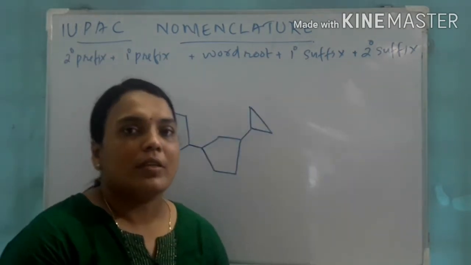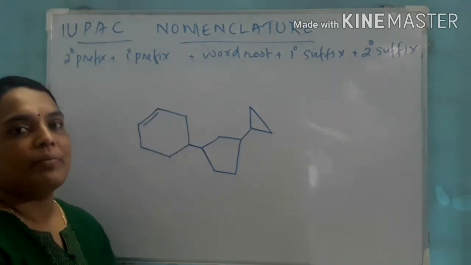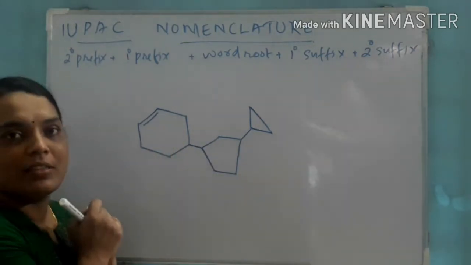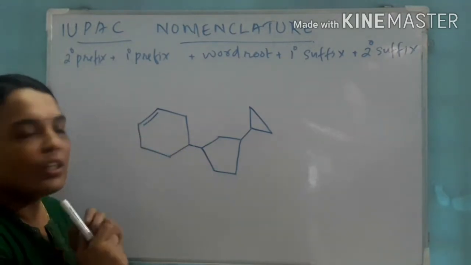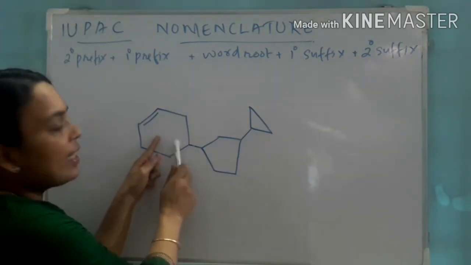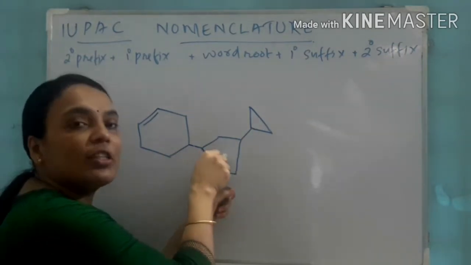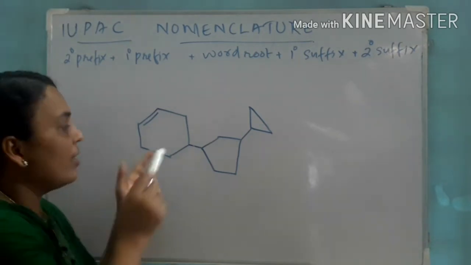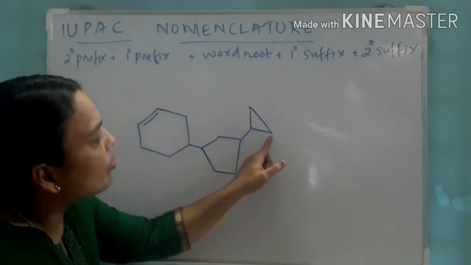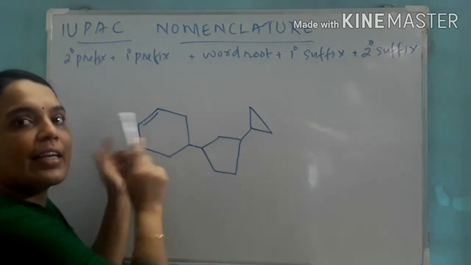Okay. Come to another one. Look here. So here how can we name? Can we take this as a parent chain? No, because here 6 carbons are there, as well as a double bond is also present here. So we have to consider this as the parent chain. So here with this parent chain only one direct substituent. This is another substituent which is substituted on this carbon. Another substituent is also there, but it is attached with this substituent, not directly with the parent chain.